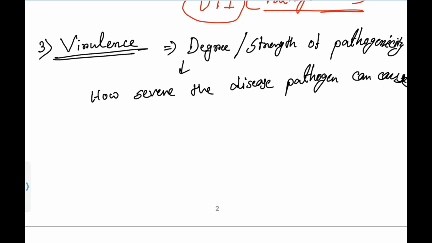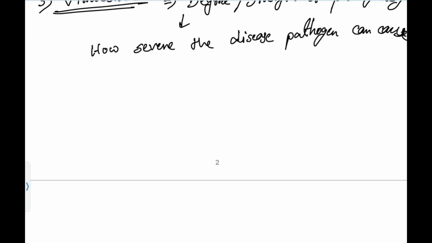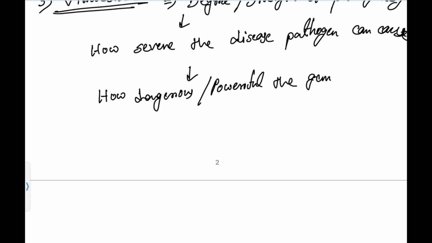Now if I don't give examples, you won't understand. How powerful or how dangerous the germ is, that is the simple meaning of virulence: how dangerous or powerful the germ is. Now let's give an example to make it clear.